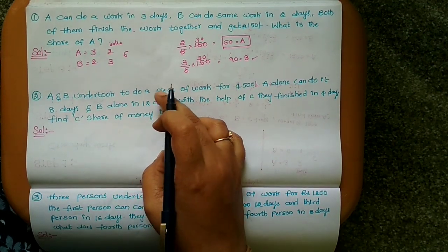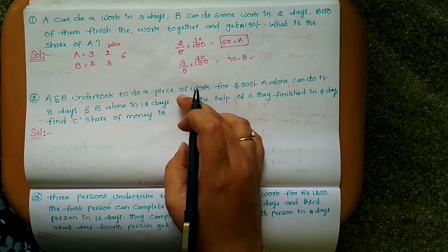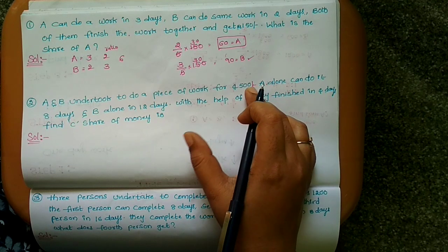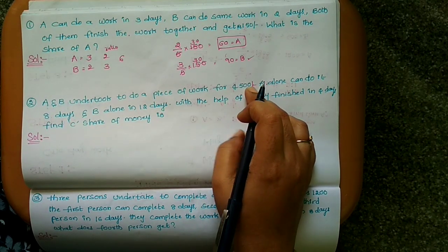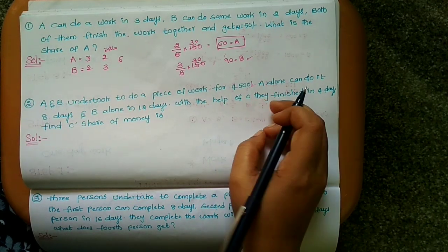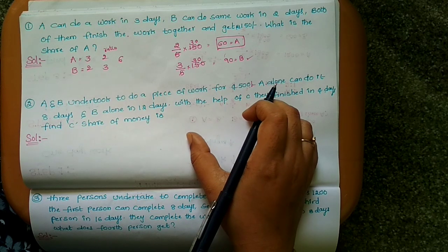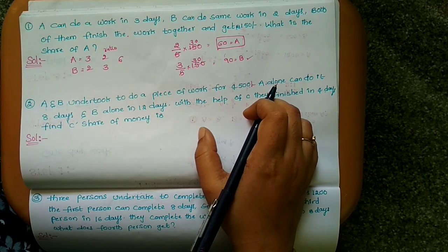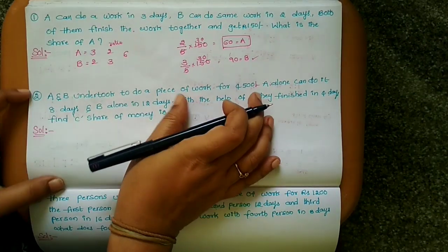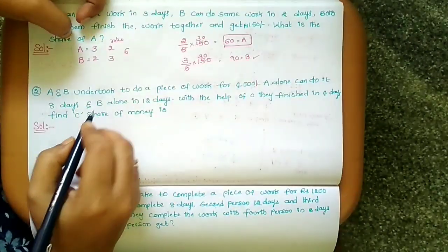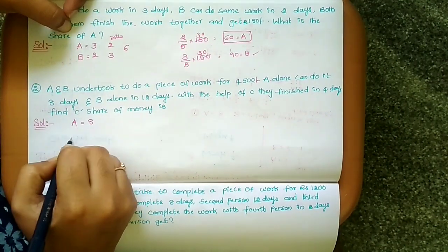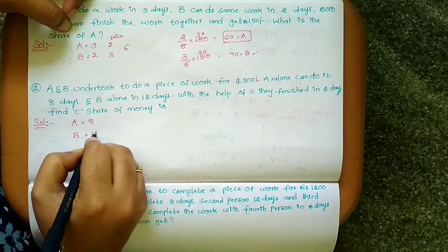Here A and B do a piece of work for 4,500 rupees. A alone 8 days, B alone 12 days. With the help of C, that is, A, B, C together take 4 days. So what is the share of C? So here we can find the share of C. A is 8 days, B is 12 days.